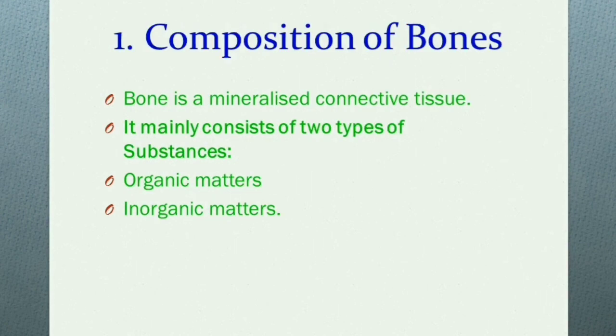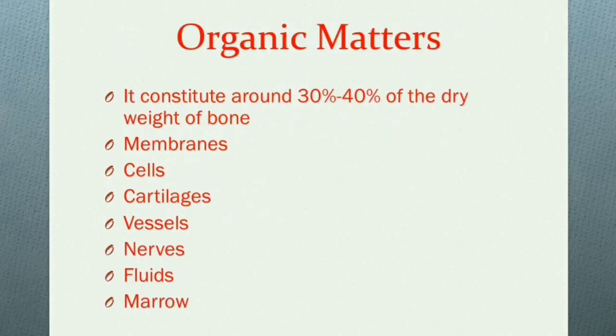Now, first topic is the composition of bone. Bone is a mineralized connective tissue. It provides rigidity as well as elasticity to the body. It mainly consists of two types of substances. One is organic matter and another is inorganic matter. The organic matter constitutes around 30 to 40% of the dry weight of the bone.